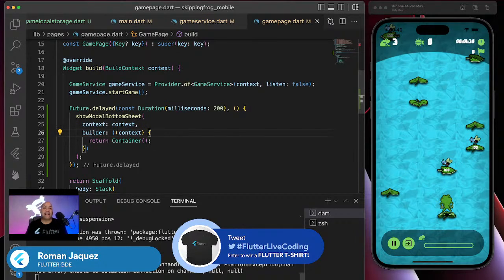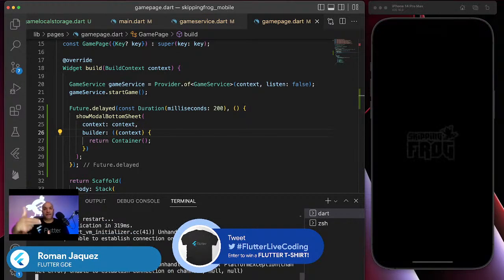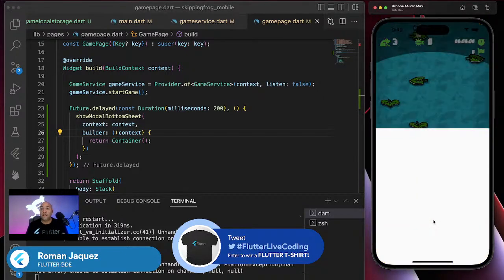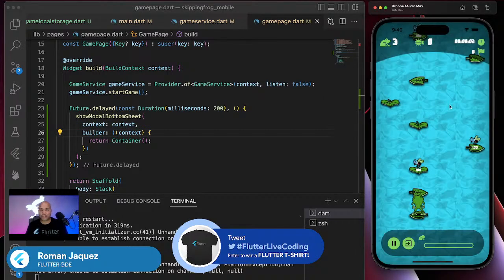Now you're going to see that after doing this, it's going to wait like 200 milliseconds, and then it's going to show the modal bottom sheet. There it is. It just waits for a little bit, and then it shows it. Perfect.